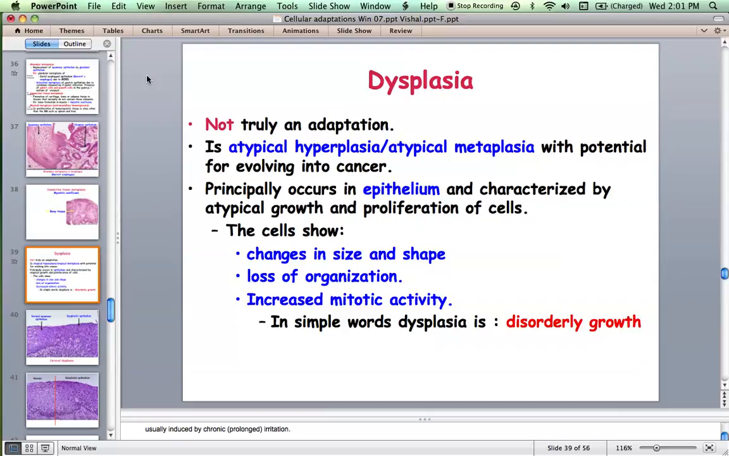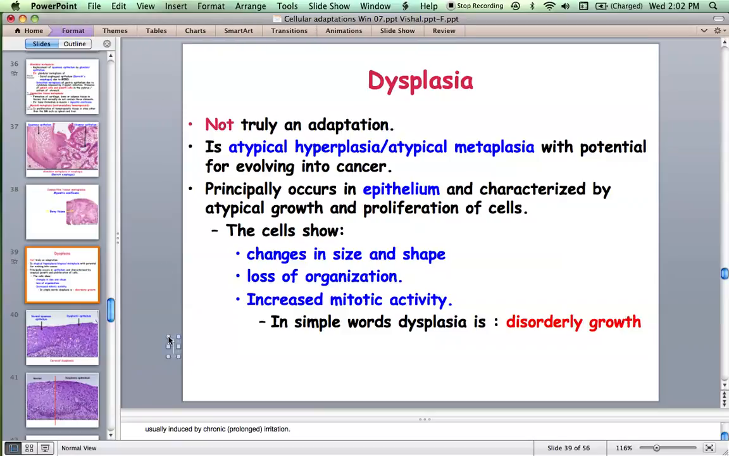What do you mean by dysplasia? That means there is some atypia. Atypia means there is loss of organization. There is a change in the size and shape of cells, loss of organization of cells, loss of polarity, and increased mitotic activity. When you see these three changes in an epithelium, we call it atypia. Atypia can be seen in association with either hyperplasia or metaplasia.